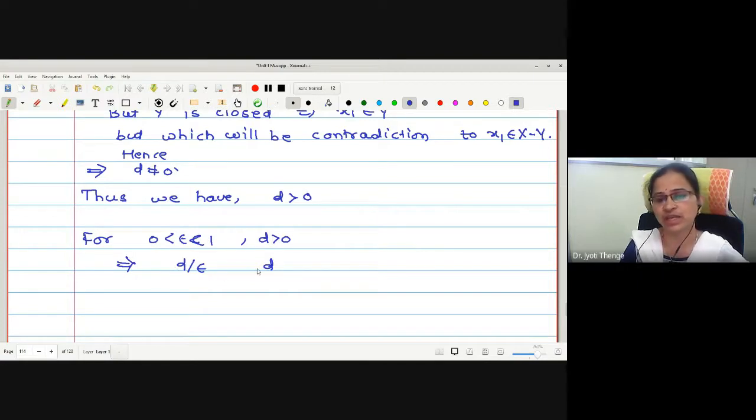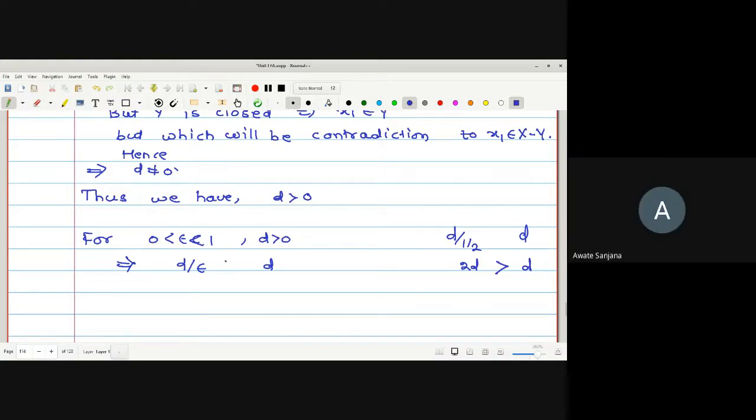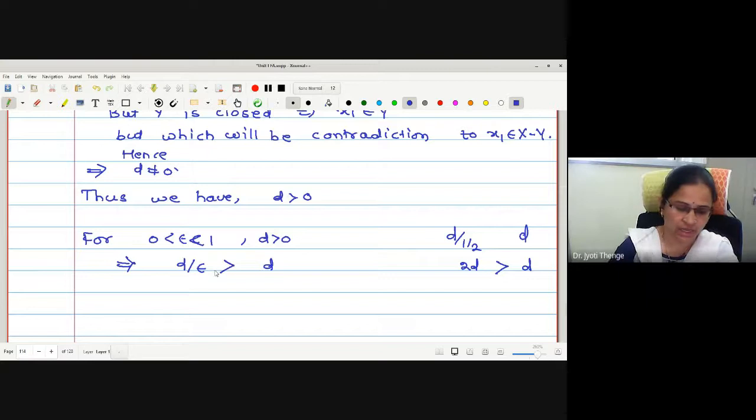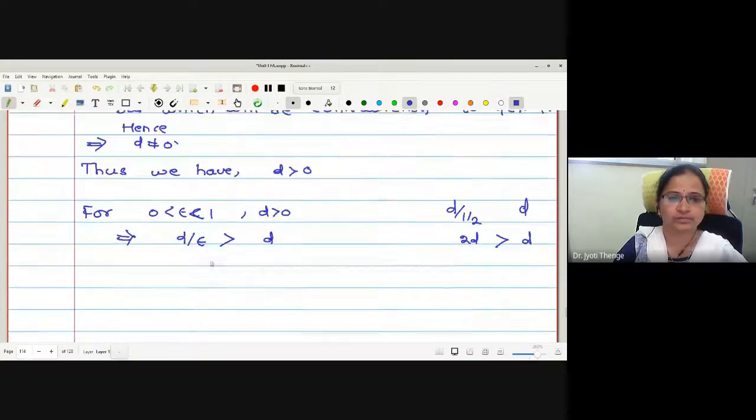Suppose I take epsilon as 1 by 2. Then D upon half will be 2D, no? 2D and D. Therefore, it will be greater, since the denominator is less than 1. Therefore, D by epsilon is greater than D.